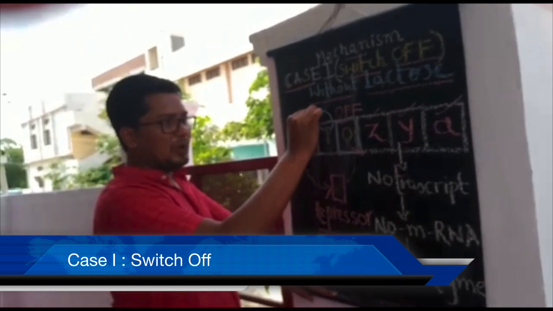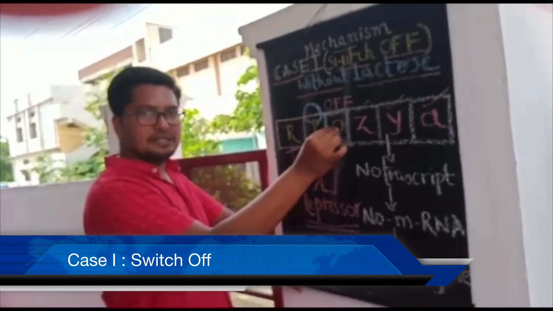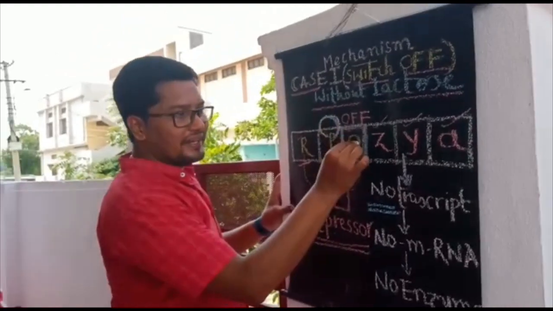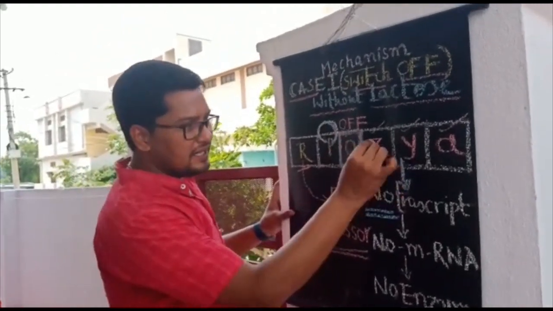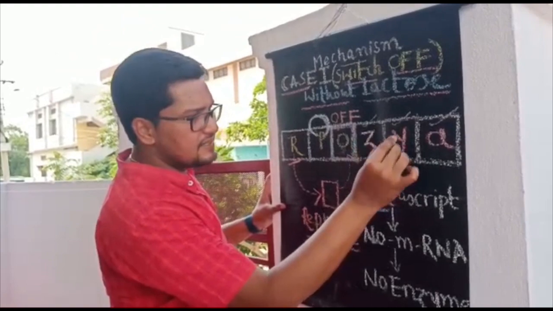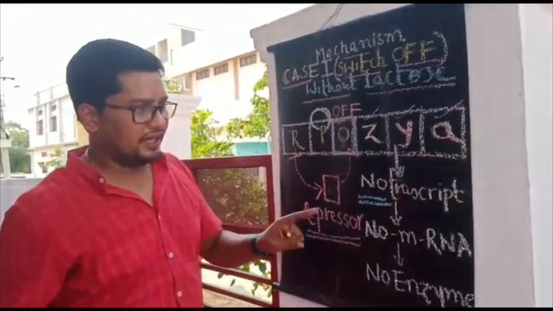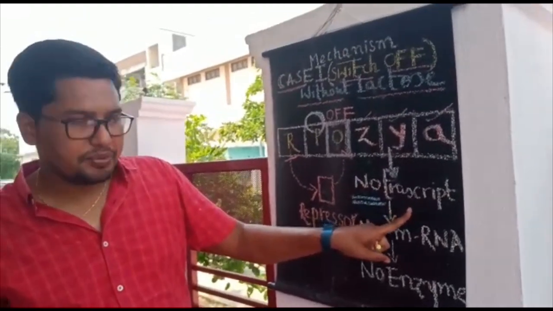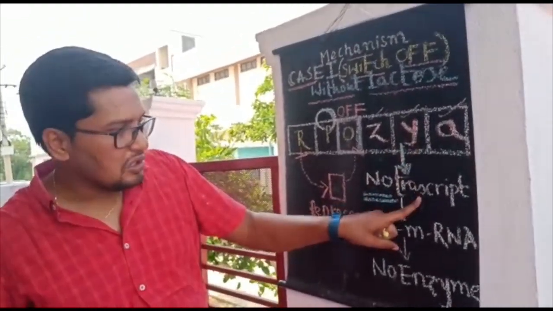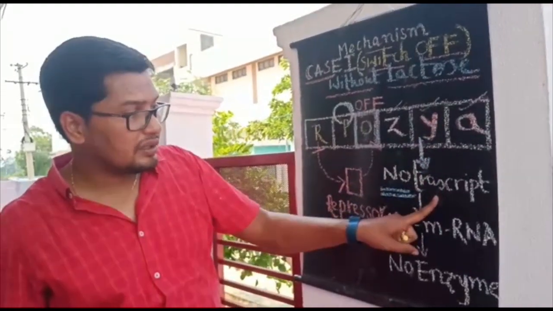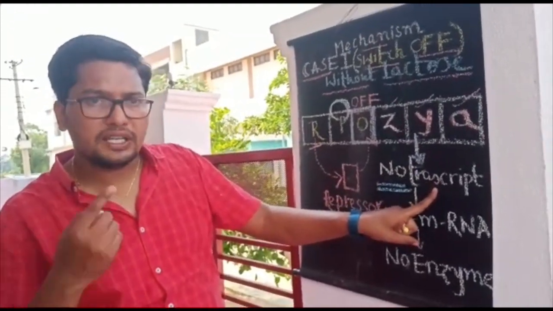So RNA polymerase cannot cross the operator. As it cannot cross the operator, the 3 structural genes, that is Z, Y and A, cannot participate in transcription. That's why I have written here, no transcript is formed, because transcription is not taking place. Why is the transcription not taking place?